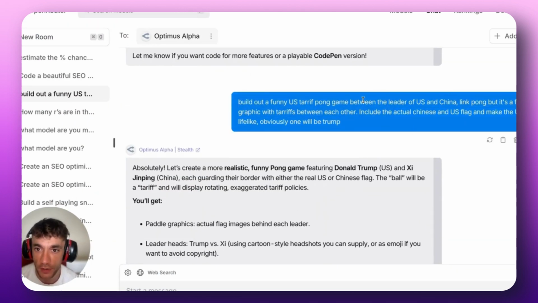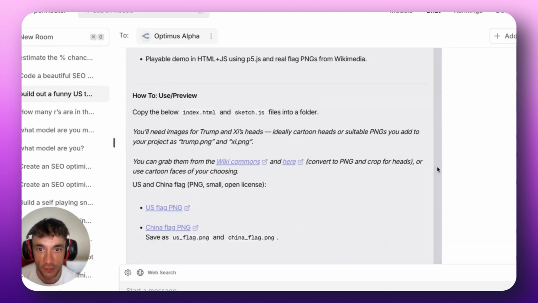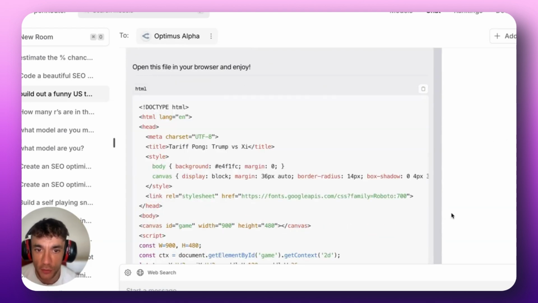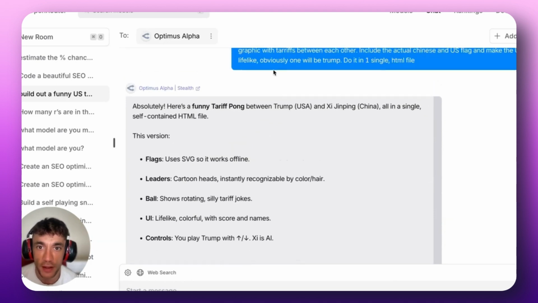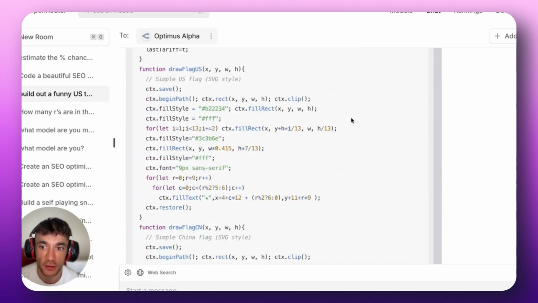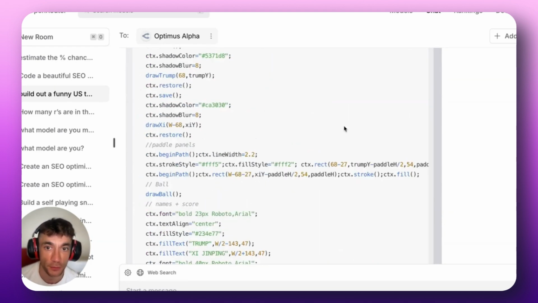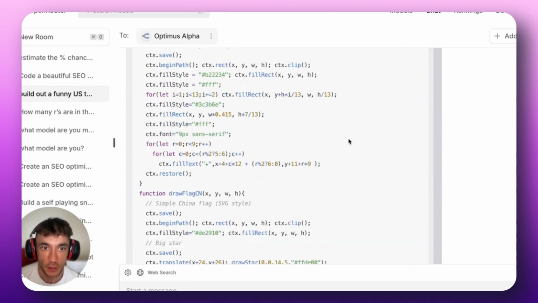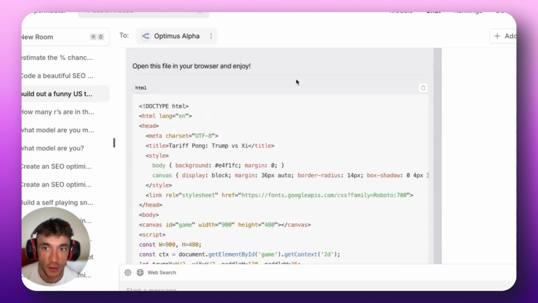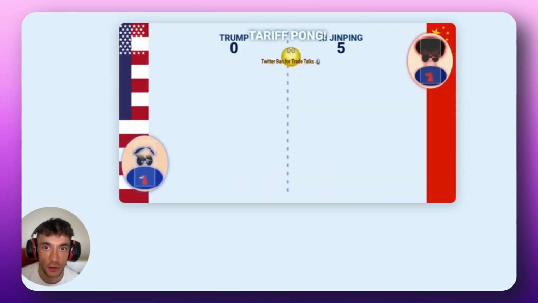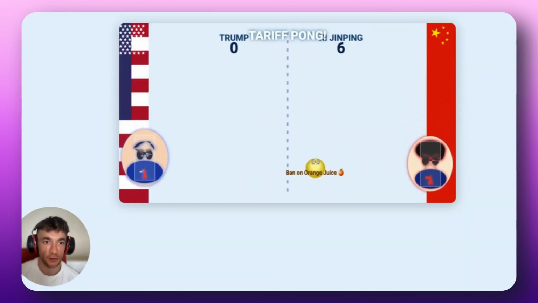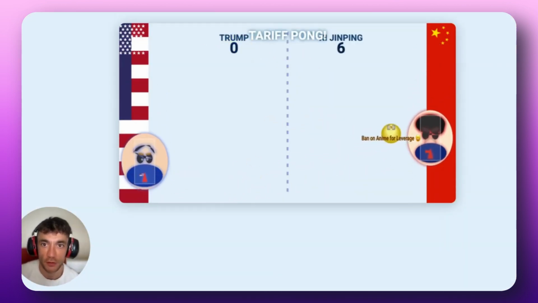So I just changed the prompt slightly to include the actual Chinese and US flag and make the UI very lifelike. Obviously one will be Trump. It came back to us, but it wasn't quite the way that I wanted it. So I said, do it in one single HTML file, and boom, we got this back and it was working perfectly. And then you can see we plug that into LiveWeave over here, and Xi Jinping is just absolutely destroying me right now. But you get the point.